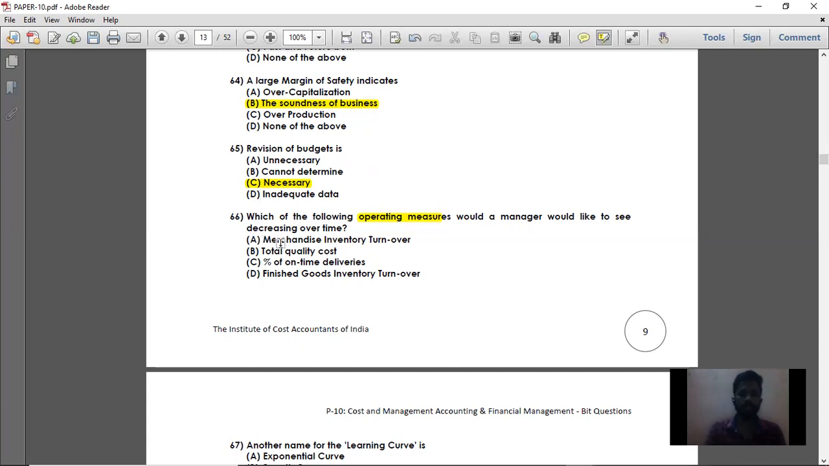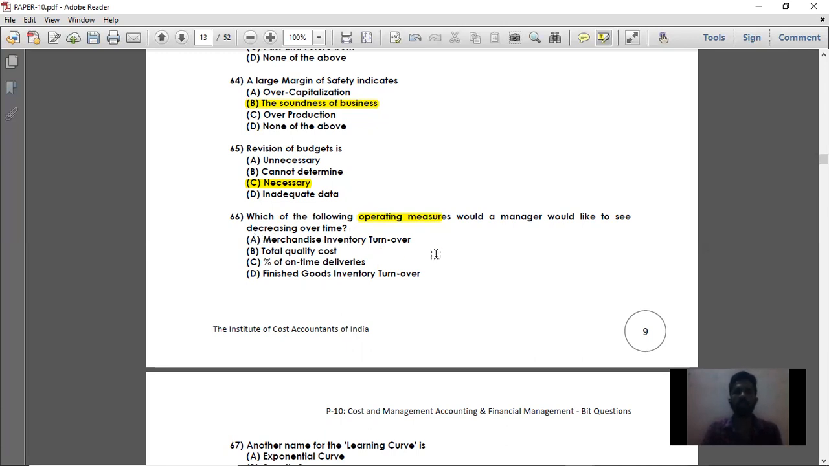So option A they have given is merchandise inventory turnover. So what is meant by merchandise inventory turnover? Basically, what is inventory turnover? Here, how many times your inventory has been sold. Suppose your closing stock is 50,000 and your total cost of sales, that is total goods sold, is 1 lakh. Then 2 times is your inventory turnover. As much as your inventory turnover is going up, that is beneficial to the company. But here they are decreasing over time.